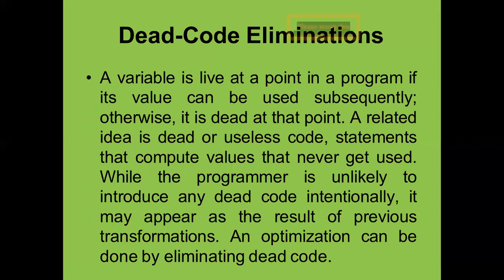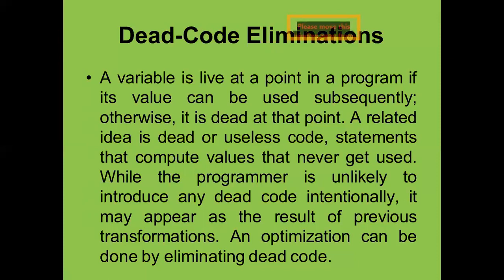Another is called dead code elimination. Here again you define a variable. You have already defined a variable while writing the program, but you are not going to use it ultimately, throughout the program or in a particular basic block, but it is defined by you at the starting of the program or within the program, means within the basic block, above the basic block, or outside the basic block.